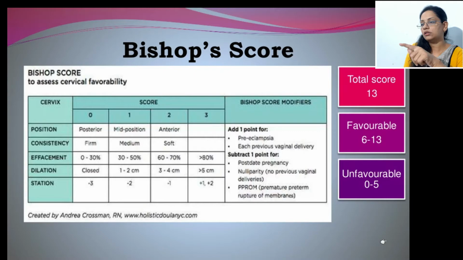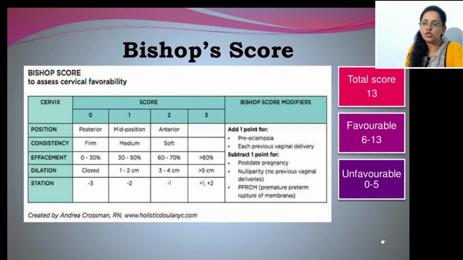So every parameter has these types of marks, and if the patient's cervix is proper, we give 3 marks. Consistency is very soft, again 3 marks. 100% or 80% effacement, again 3. Dilatation more than 5, again 3. And station, if at the level of pelvis or below the pelvis, we will give 2 marks. So the total score consists of 13 marks.